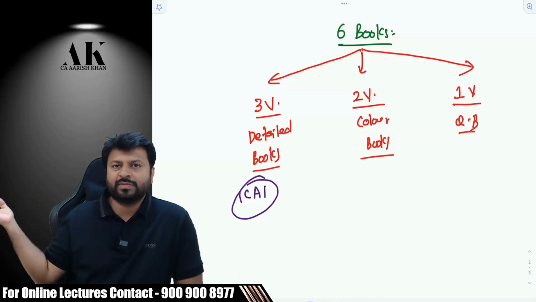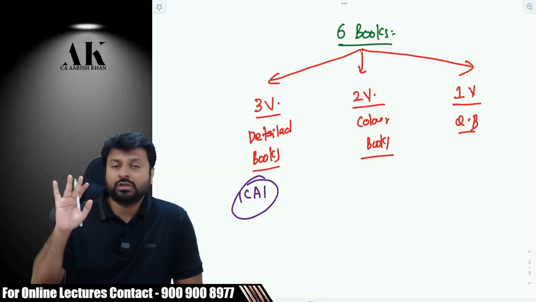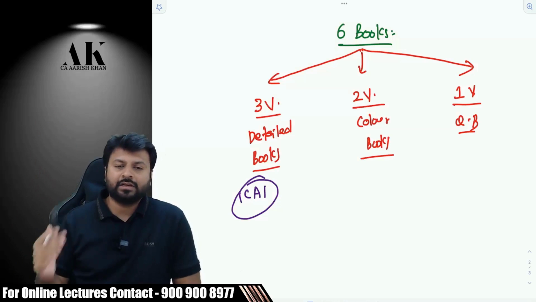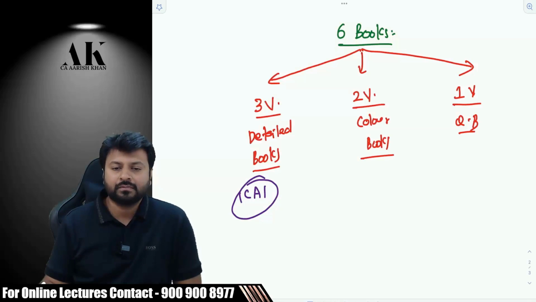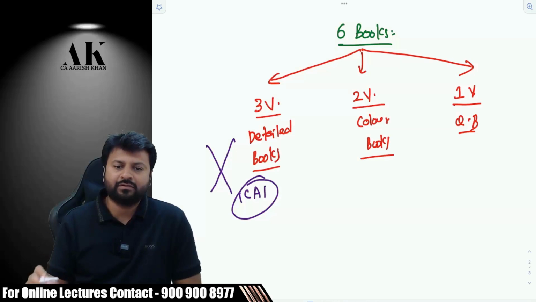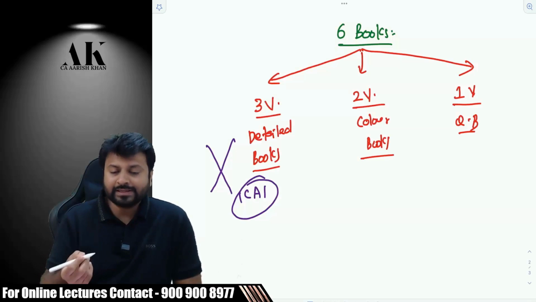But if you see the old course material, it is around 2000 to 2500 pages. If you go through the entire direct tax material, it's very huge, it's very large. So practically it is impossible to revise this a day before the exam. It is absolutely impossible. So what is the second thing which we have done?